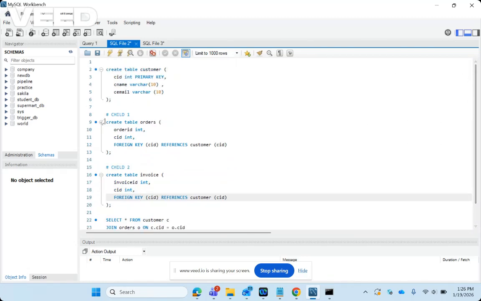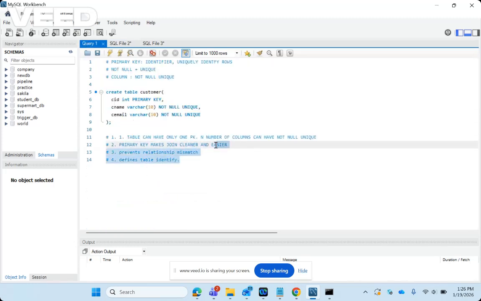So this is how having a primary key ensures that your joins are cleaner and easier, and how you are preventing relationship mismatch. So for these two reasons, define table identity, and the first one, a table can have only one primary key, I have explained this in my last video.